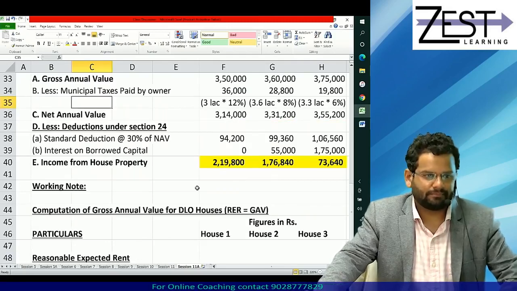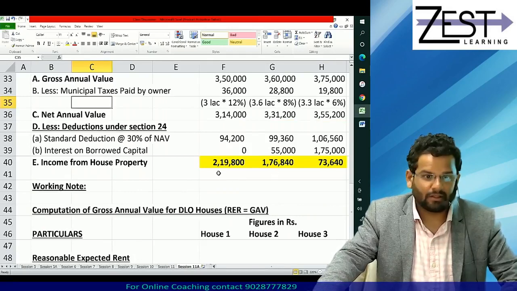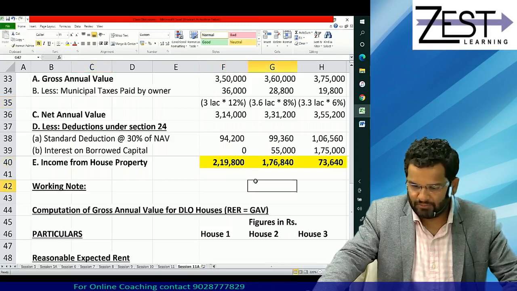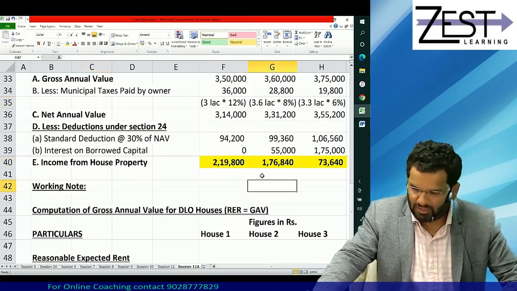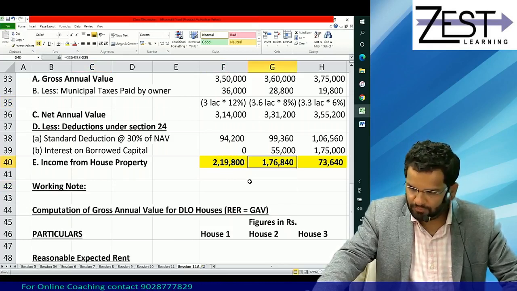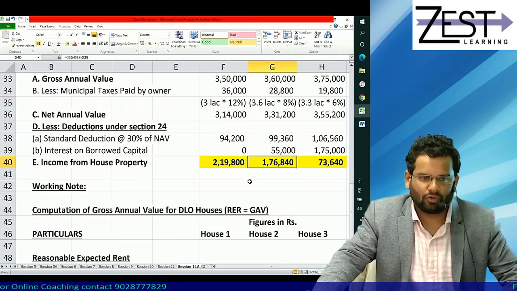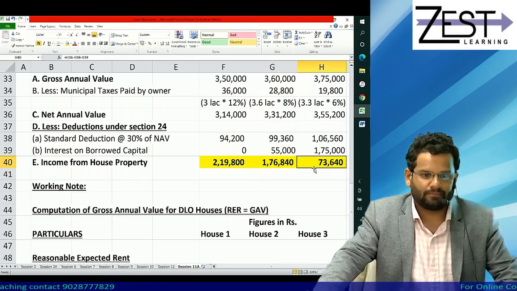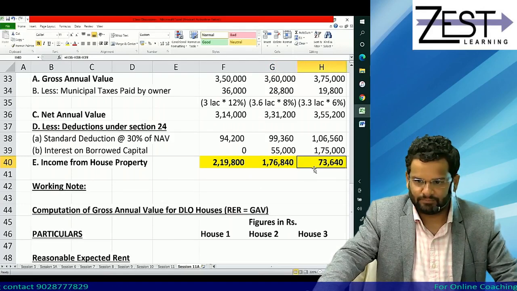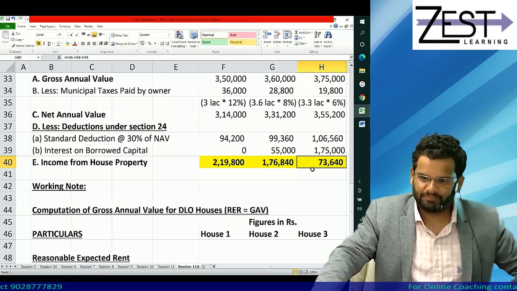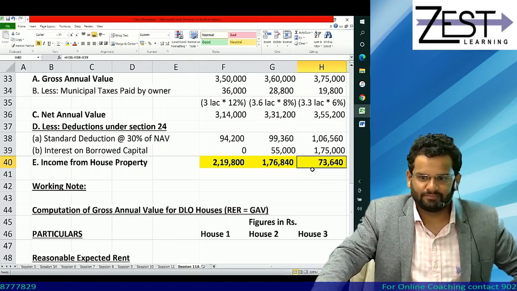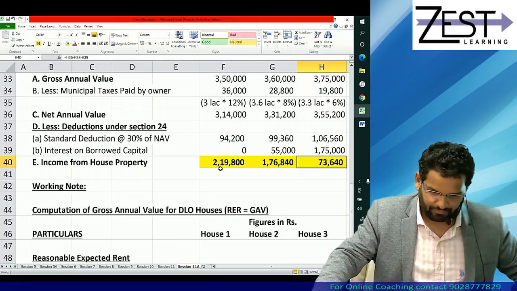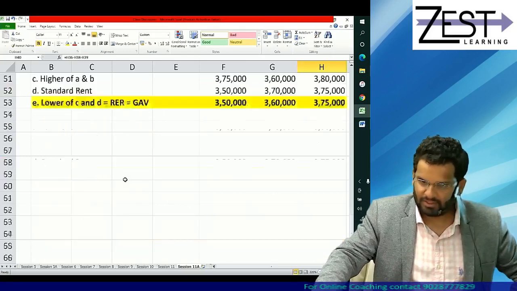Check the figures. Whether your final income from house property for all the three houses, assuming they are deemed to be let out, is for house 1 2,19,800, for house 2 1,76,840, and for house 3 73,640. Yes, if done, can we go ahead? Yes, so let's go ahead.